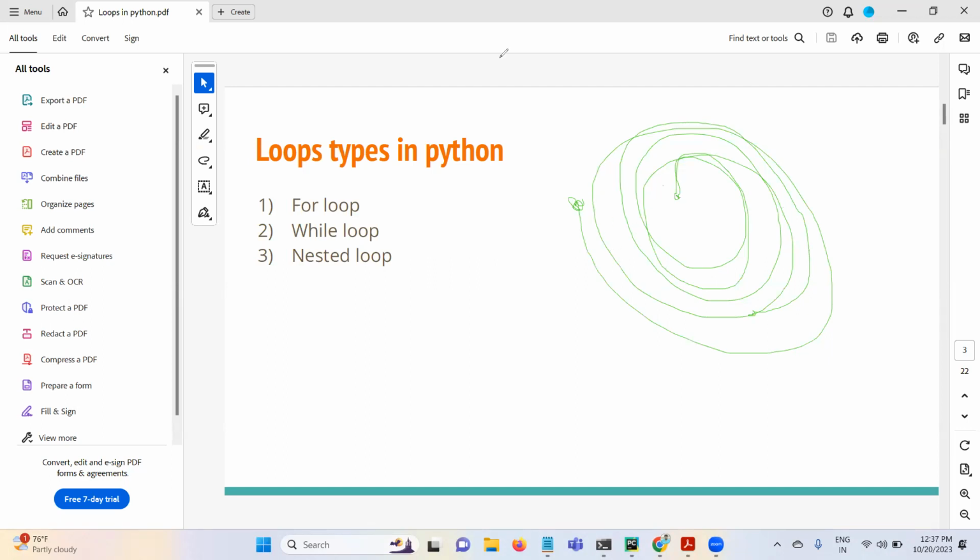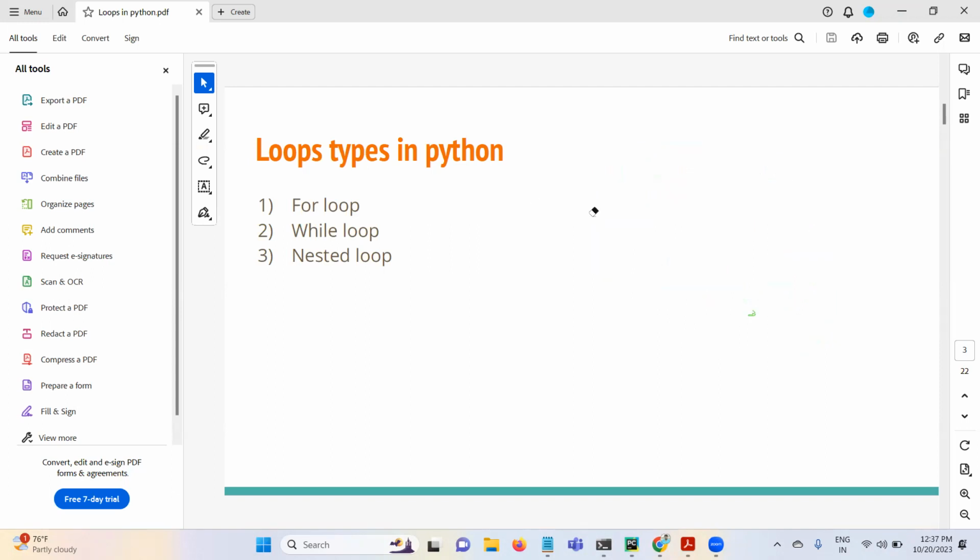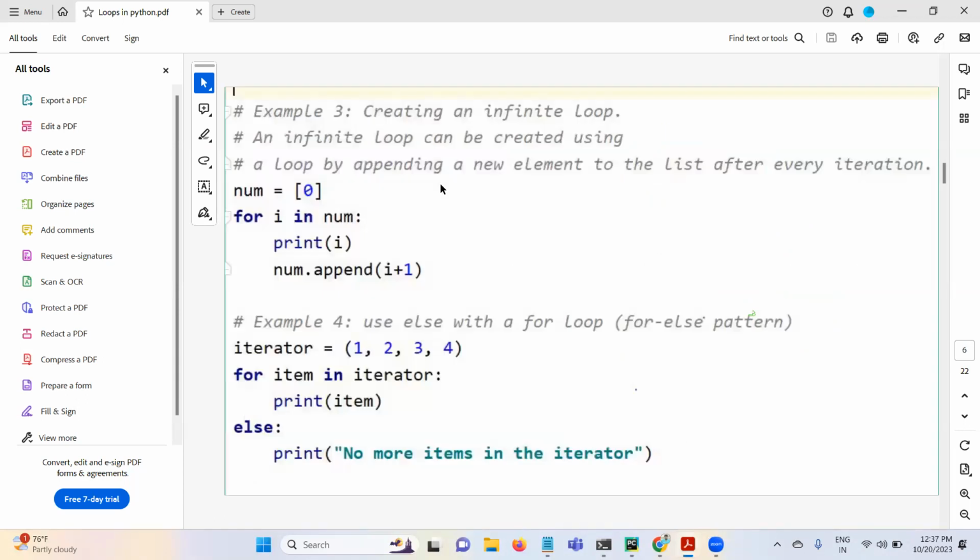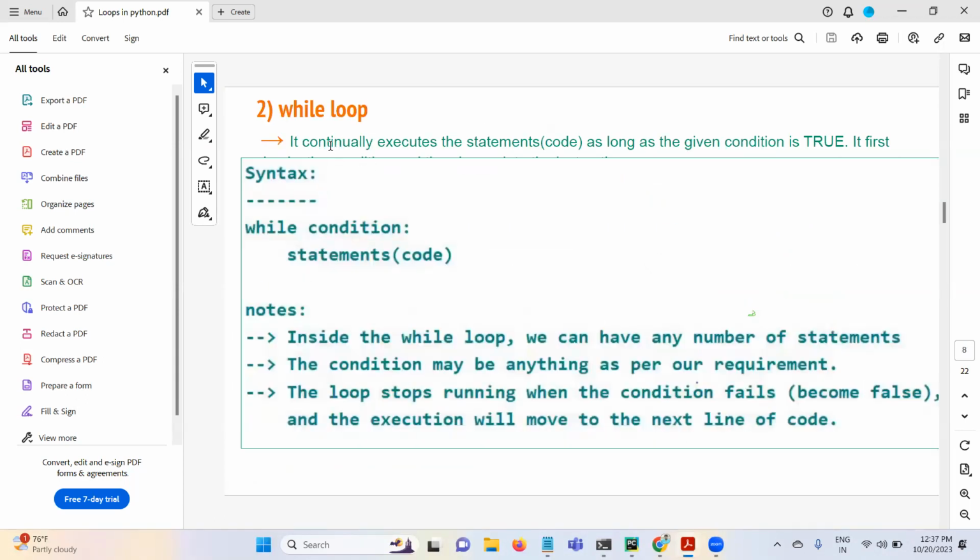So let me go there and see it. Let me erase it. Let me go to the while loop today. It continuously executes the statements as long as the given condition is true. In simple terms, while loop is a condition based loop. It continuously executes these statements as long as the given condition is true.